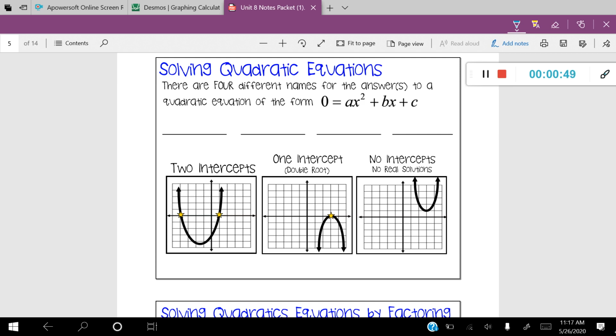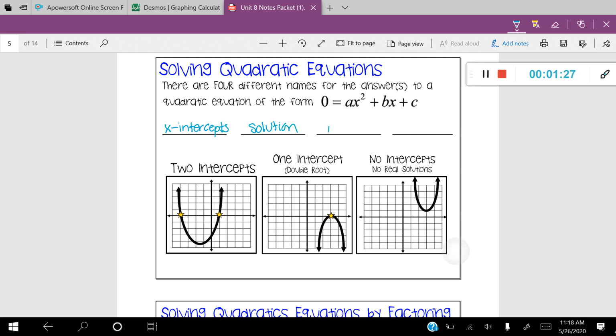So the four different names, the most common name and the one that kind of gives away what it actually means to solve a quadratic is the x-intercepts. The x-intercepts of a quadratic equation are the solutions. So wherever the graph is crossing that x-axis, those are your solutions to the quadratic. Now, another name that you might see is solution. So if you hear someone say, what are the solutions to the quadratic, that just means where are the x-intercepts.